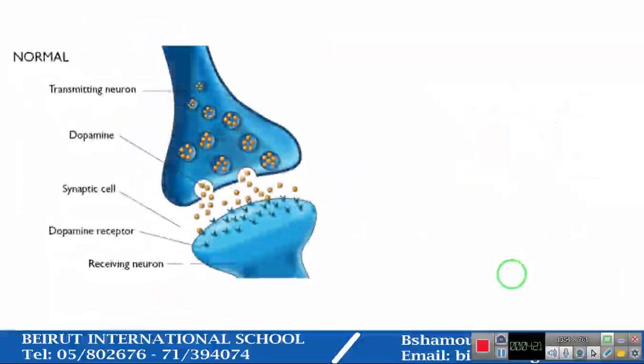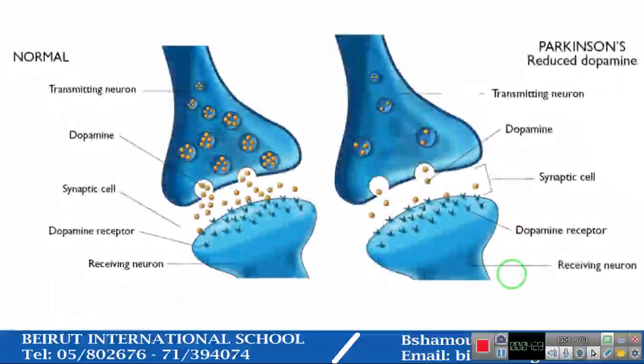By comparing a normal synapse to that of an individual having Parkinson's disease, we can see less dopamine in the synaptic vesicles and less dopamine released into the synaptic cleft.